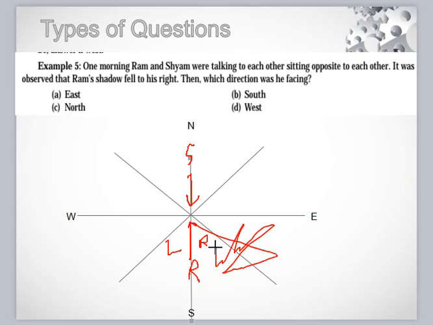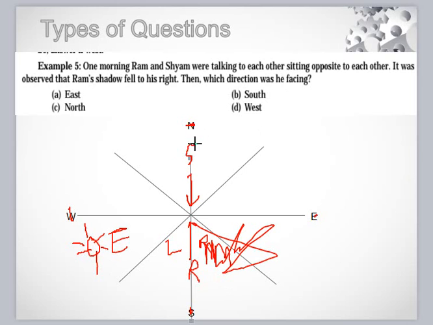Ram's shadow fell to his right. If this is Ram, then this is right side of Ram, this is left, so Ram's shadow is on this right side. So if this is right side, then sun is on this side. If this is sun and it is the time of morning, then this is your east. Don't see the marks which were previously drawn. So this is east.